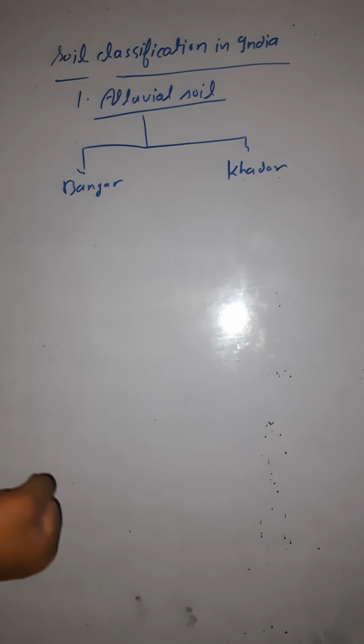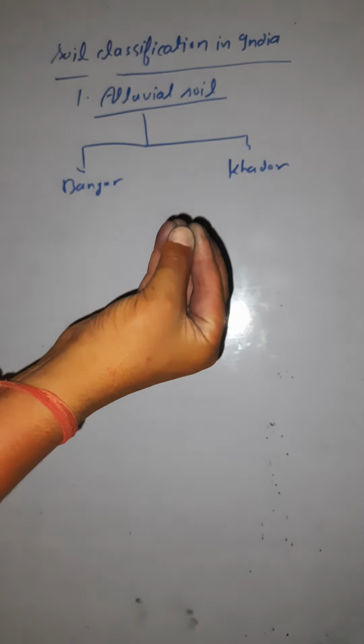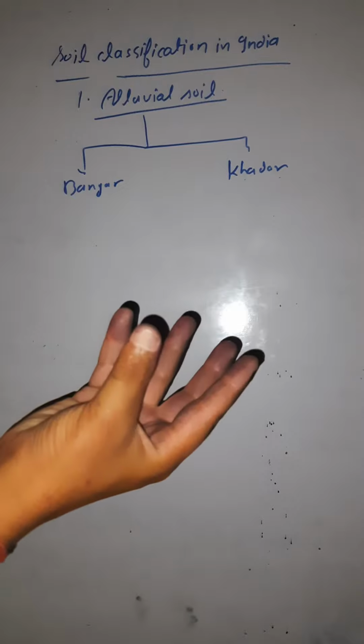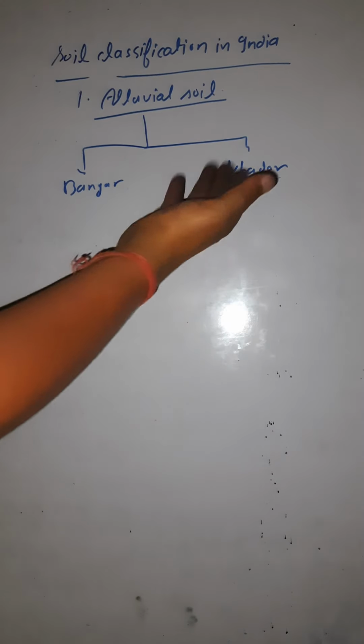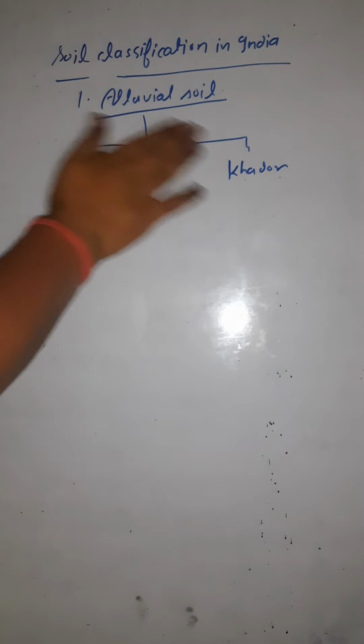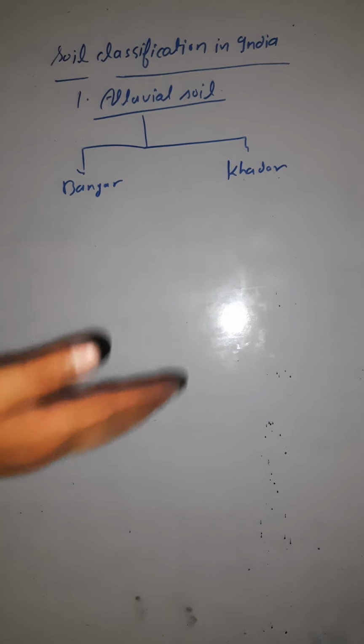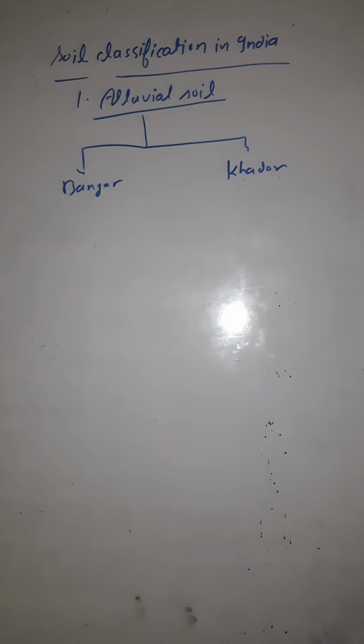The Khadar soil is very fine, it does not contain kankar, and it is the most fertile. So this is how we classify alluvial soil under two heads.